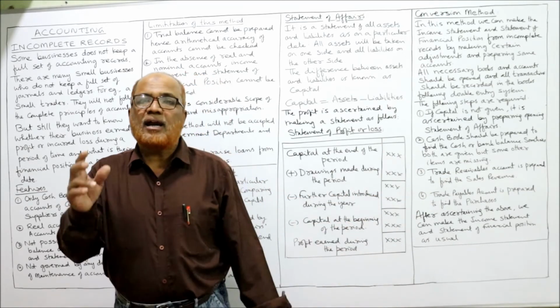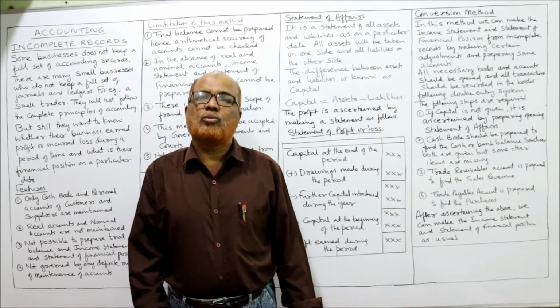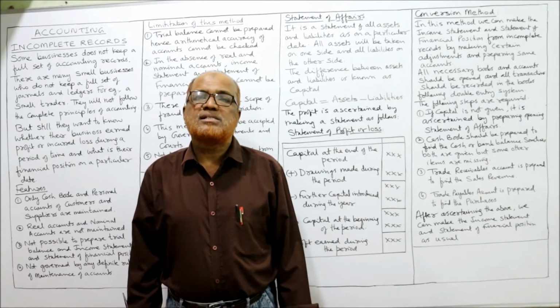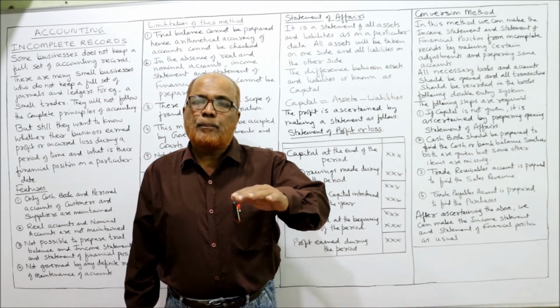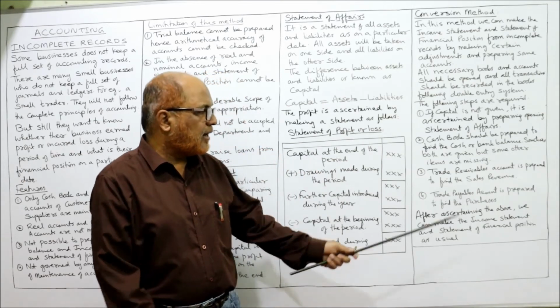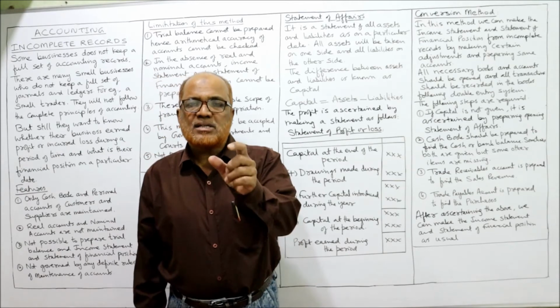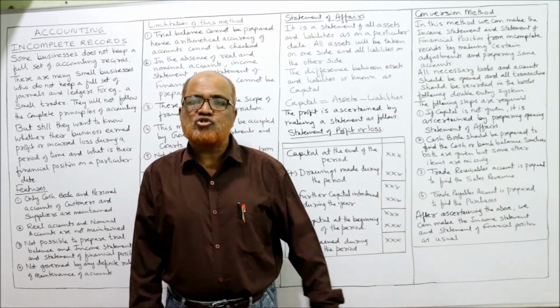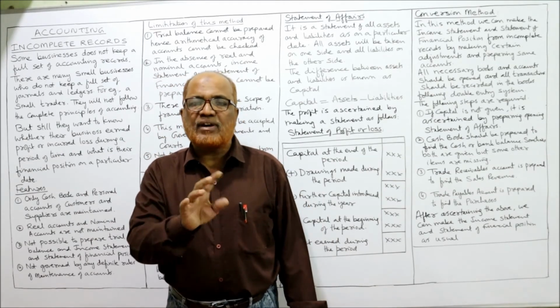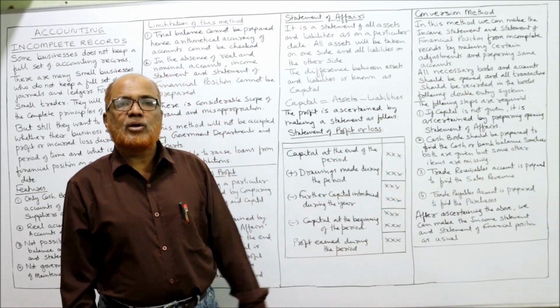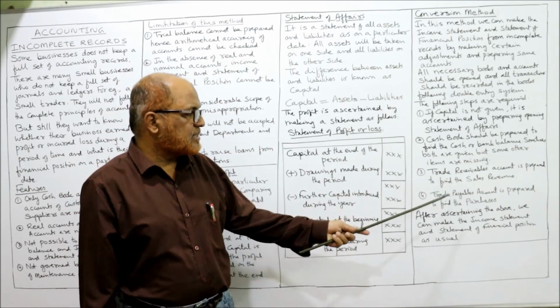Then the third one: trade receivables account should be opened to find out the sales revenue, and trade payables account should be made to find out the purchases. The purchases can be found by preparing trade payables. Sales revenue can be found by preparing the trade receivables account.